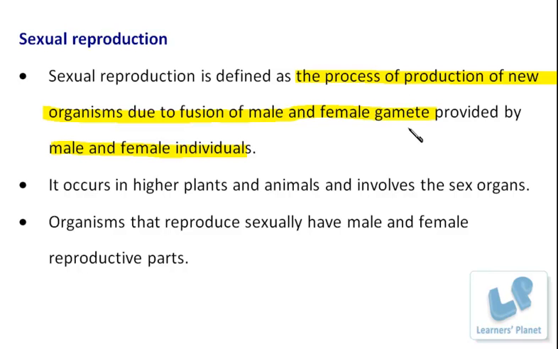Further, as I said, sexual parts or sexual organs are involved. So it is not merely this particular cell which is involved in the process, but the entire reproductive system, which is involved in the production of these gametes, right?